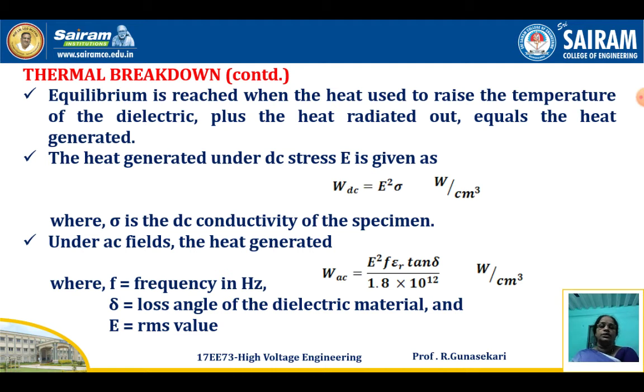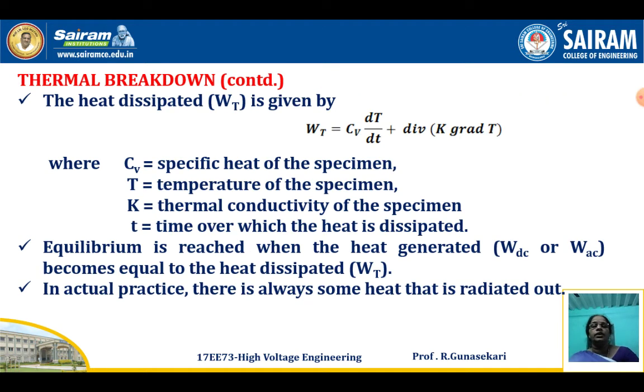The unit is watts per cubic centimeter, where f is the frequency, delta is the loss angle of the dielectric material, epsilon_r is the relative permittivity, and E is the RMS value of the electric field.